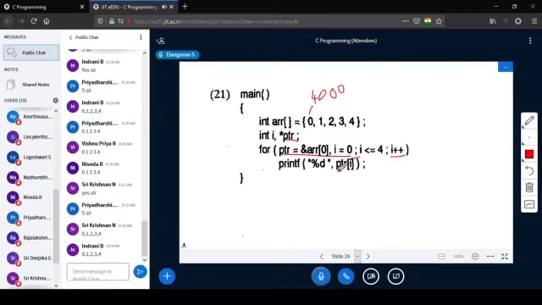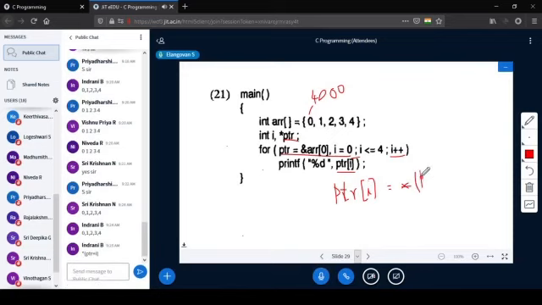So what is this PTR of I? This is the problem now. The meaning of PTR of I is star PTR plus I. Yes, as you told. Star PTR plus I, so that is the meaning. This we have told already.